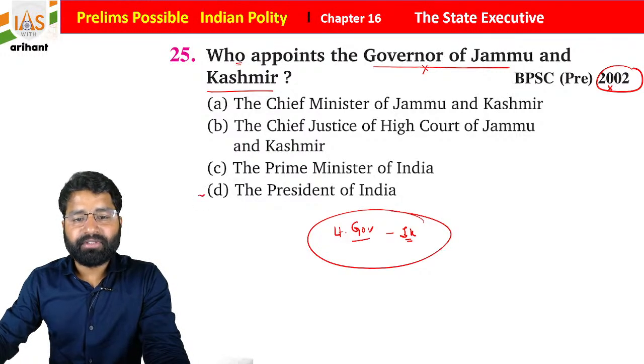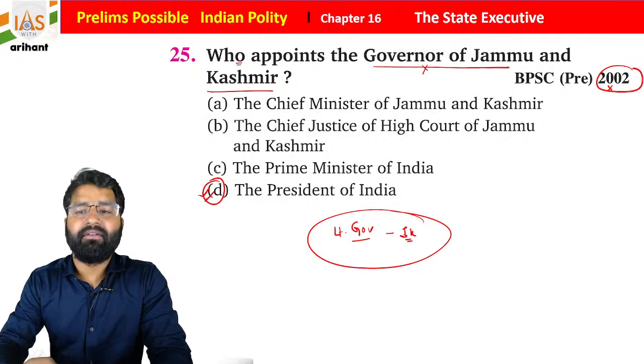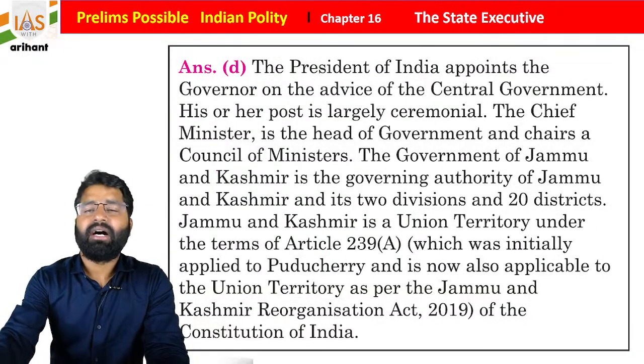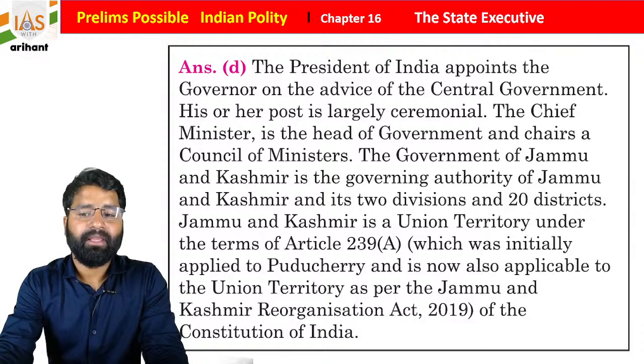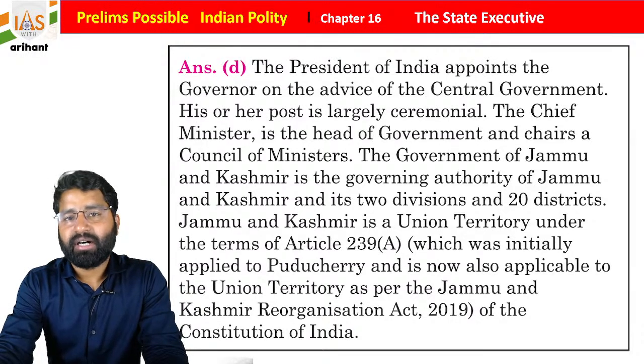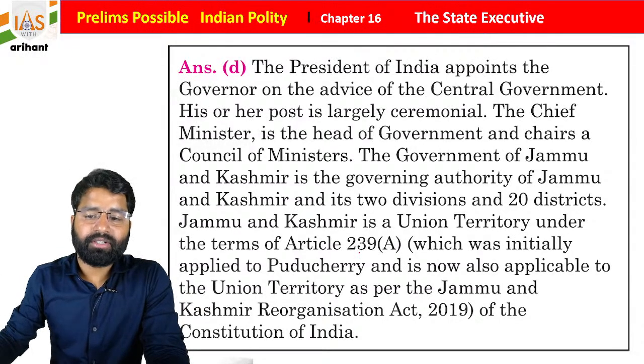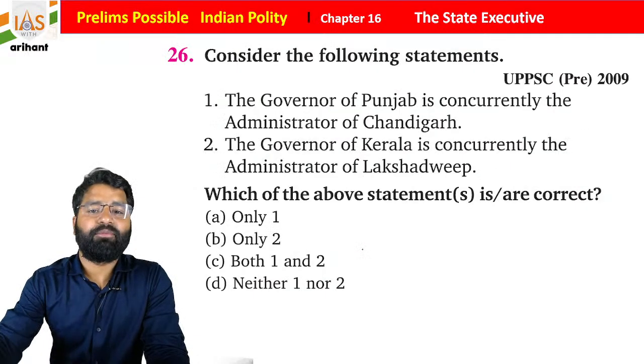So now the President of India appoints the lieutenant governor. Initially the governor was also appointed by the President of India, but now it is a union territory. So under Article 239 clause A, it is going to be appointed.